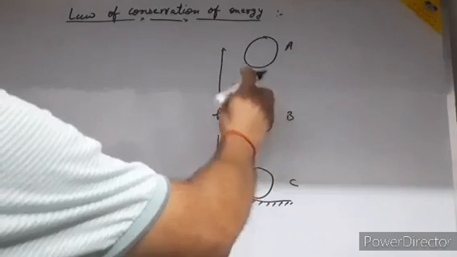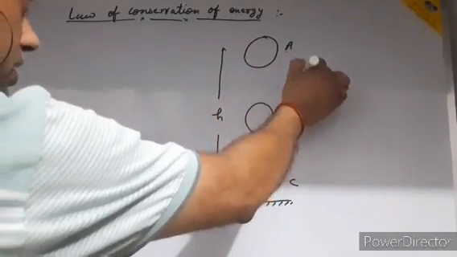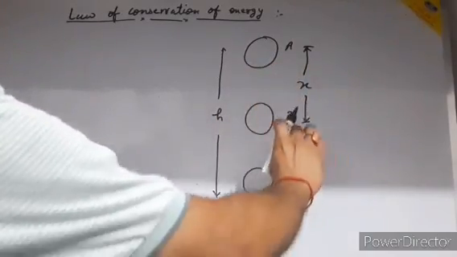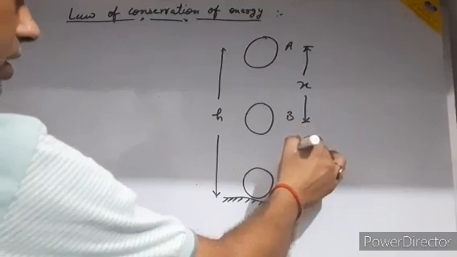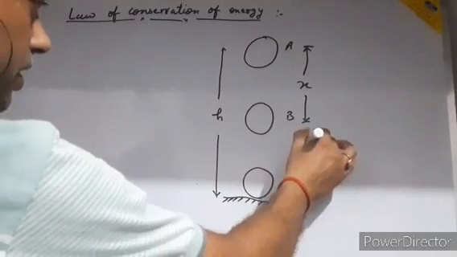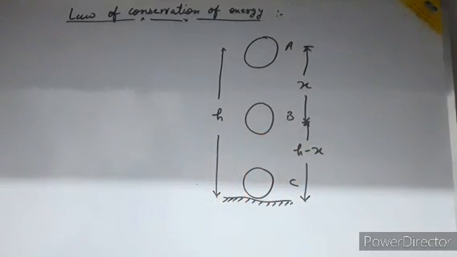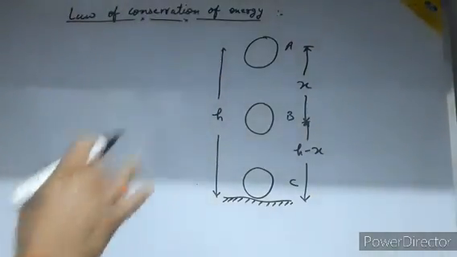From A to B, I am taking the distance as X. That means the distance from B to C becomes H minus X. You can consider it a ball, or you can consider it a stone, at three different points.